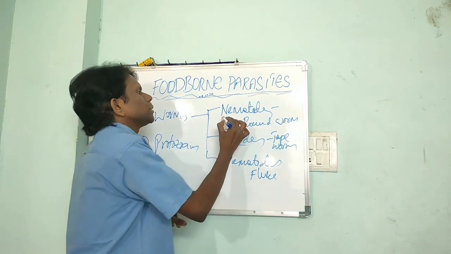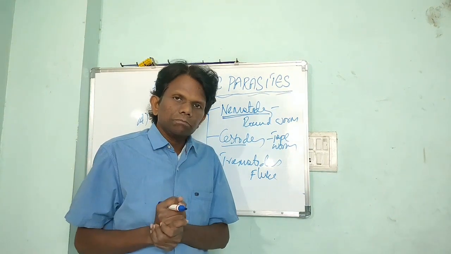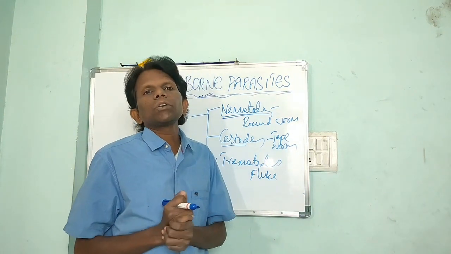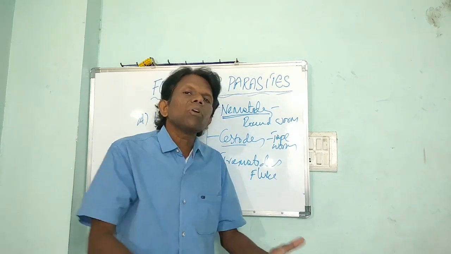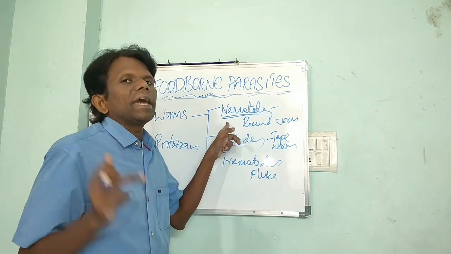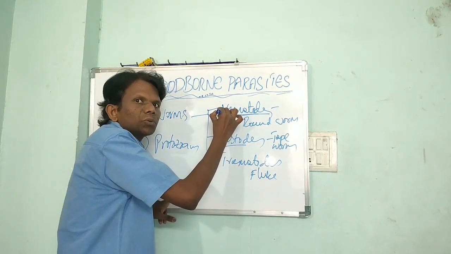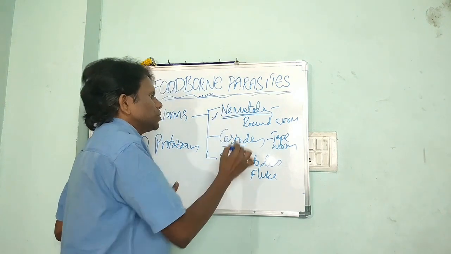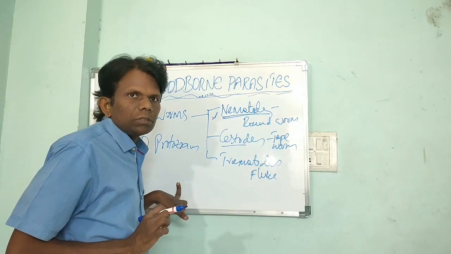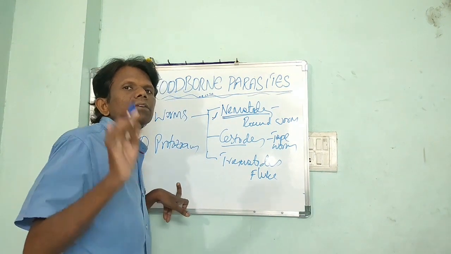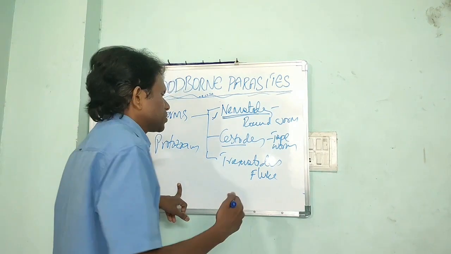So what are the symptoms? When we take infected food, or contaminated water which contains cysts, the parasites can enter the human body through the fecal-oral route. Nematodes enter through the fecal-oral route through water or food. Cestodes also use the fecal-oral route, and trematodes also. The preventive measure is that we have to properly dispose of human feces. We will discuss this in the next video.